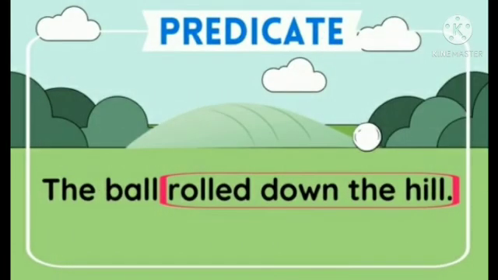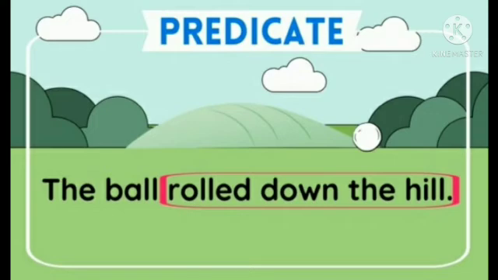The ball rolled down the hill. Now here, "rolled down the hill" is the predicate. Why is it? Because it is telling something about the subject. Here, "the ball" is the subject. So as I told you, dear children, the part of the sentence that tells something about the subject or what the subject does is known as the predicate.